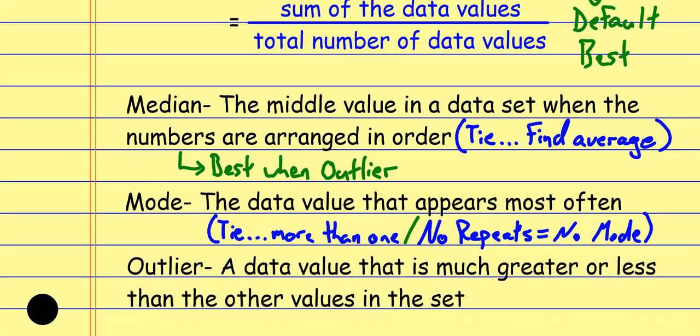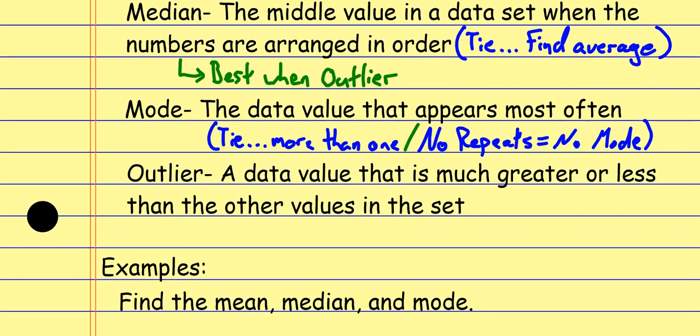And if you recall, outliers are values that are much greater than the rest of the data values or much smaller than the rest of the data values. They're so far to one extreme that they almost don't count and shouldn't count, all right? They're way too big or way too small compared to everything else. They're kind of a special case that happened within whatever scenario we're discussing, okay?